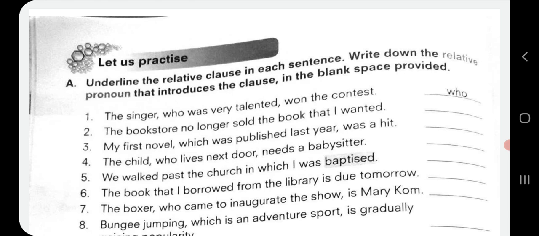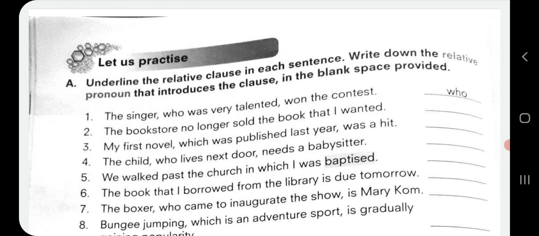We walked past the church in which I was baptized. In this sentence, which is our relative pronoun.